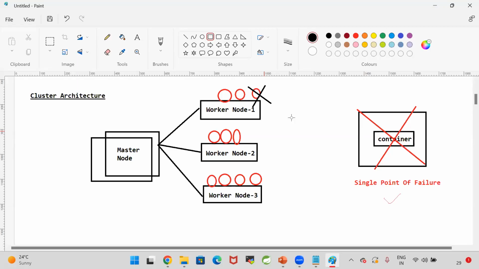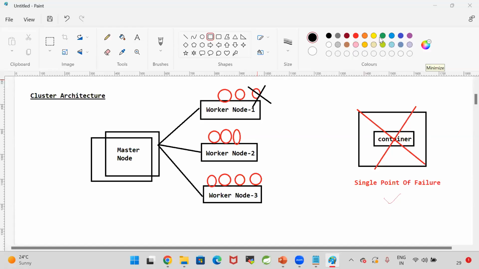Running the application in one container on one machine, or running the application in multiple containers on multiple machines: which is recommended? Multiple containers and multiple machines.